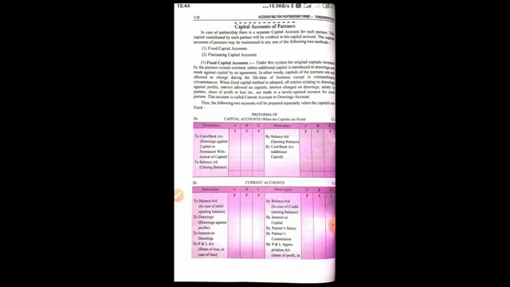I hope these points are clear to you. See, all the points which I have told you just now: interest on capital, partner's salary account, partner's commission account, this is profit, and this amount is drawings against profit only, because drawings against capital we have treated in the previous account. See here, this is permanent drawing, and this is drawings against profit, normal drawing. And then interest on drawings, and again there will be only either profit one time or there will be loss. Both cannot come in the same account simultaneously.